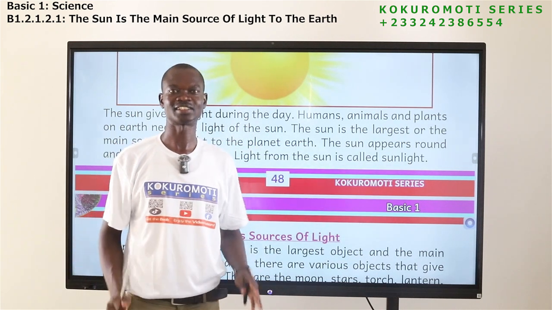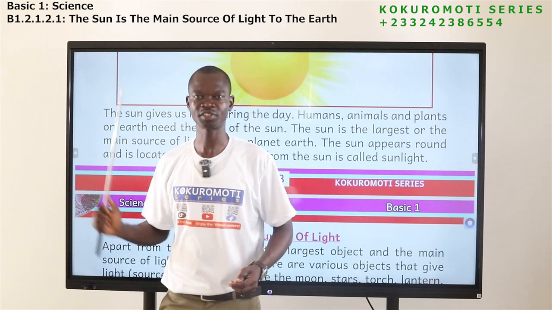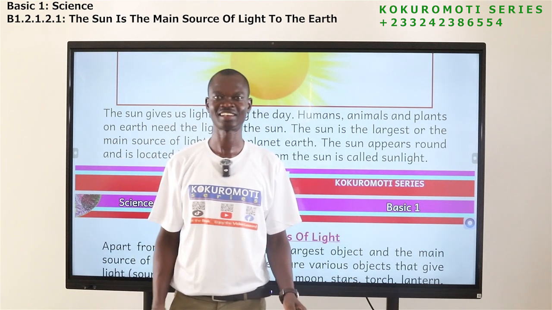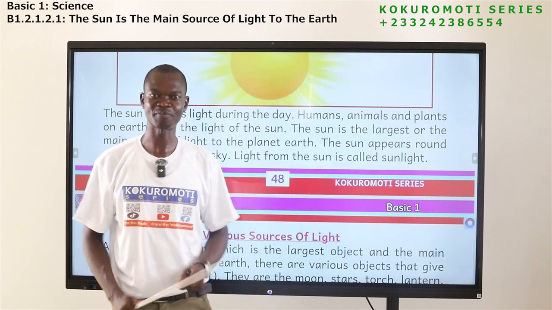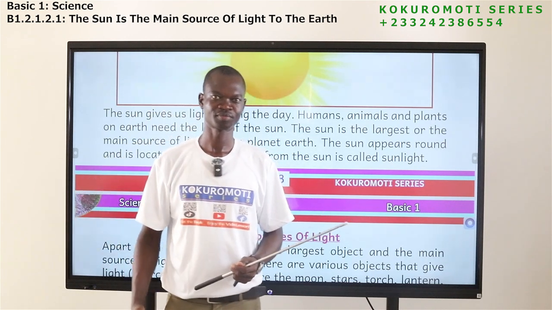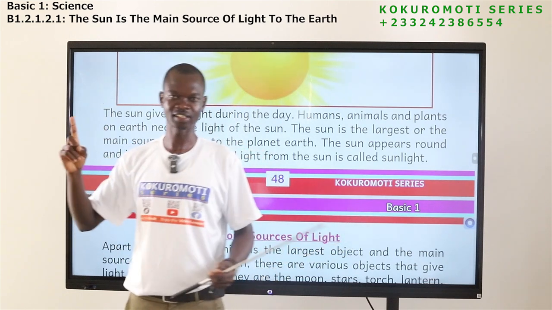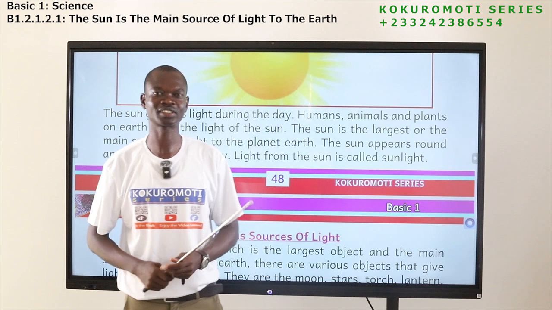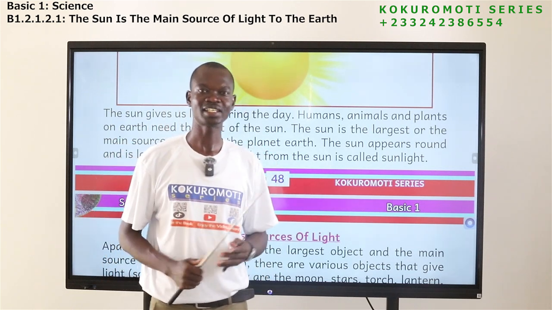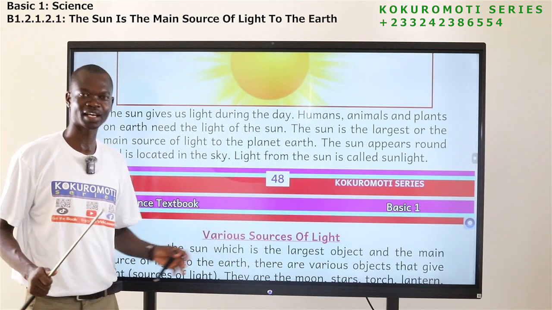Earth is the sun. Let me ask you, in the night, you see that all the street bulbs will be on, but still some places will be dark. But during daytime, all these street bulbs are turned off. They will not work. Only one sun will brighten every corner, even brighter than what the bulbs do. So we are saying that the sun is the biggest source of light to the planet.